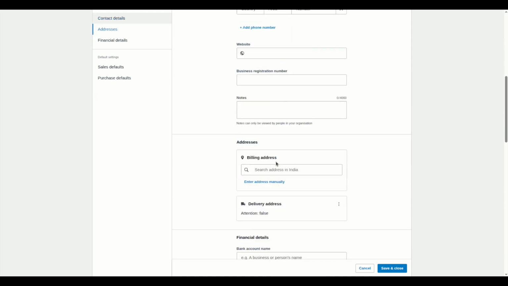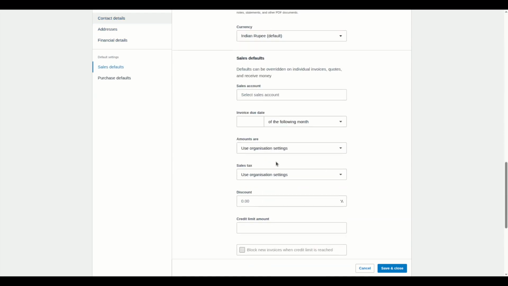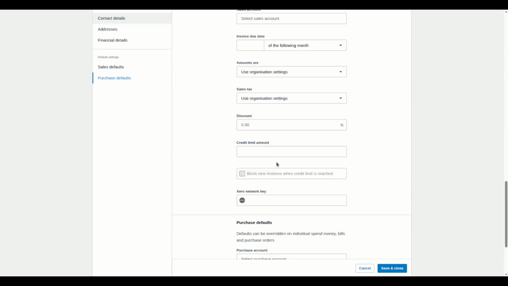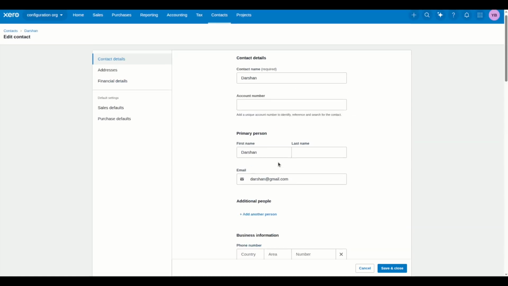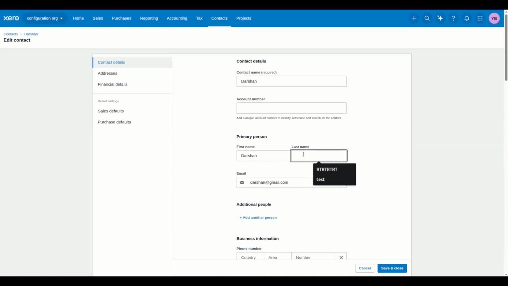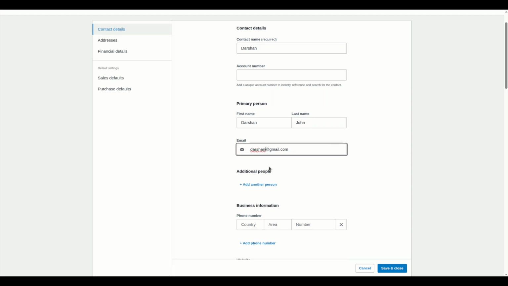Here you can see, add a last name here. Also update the email address, then save.